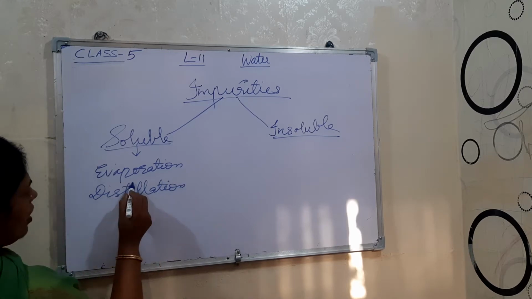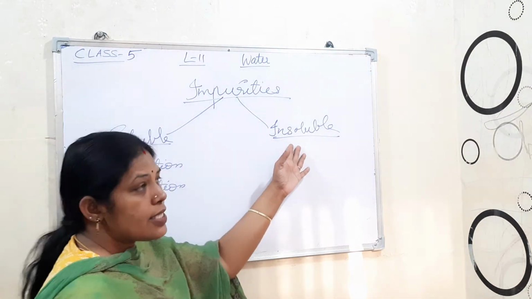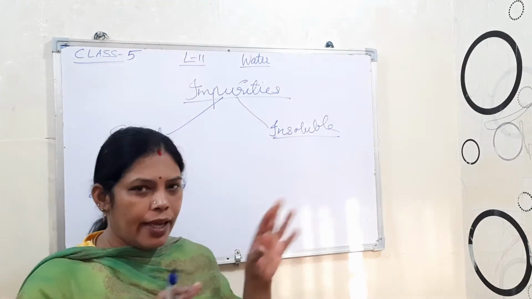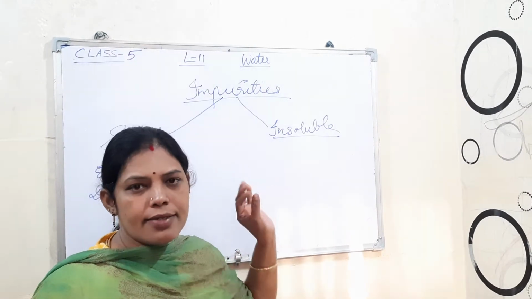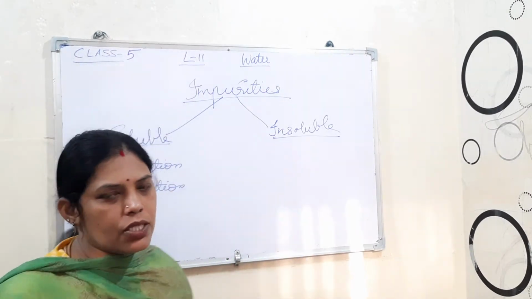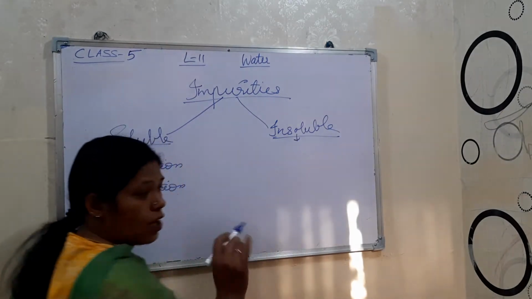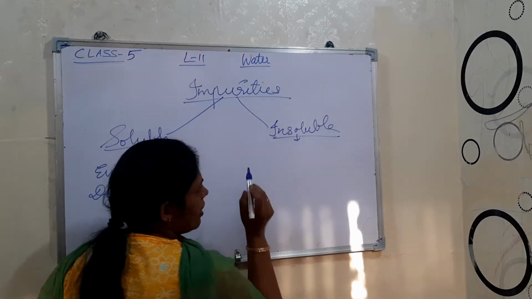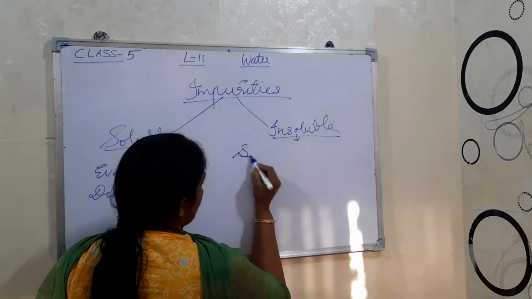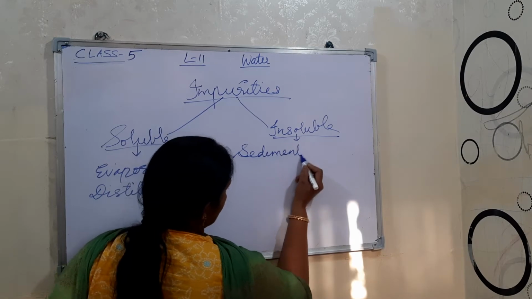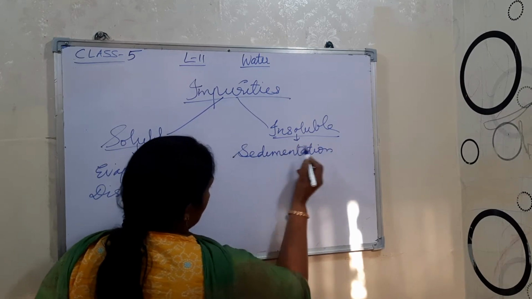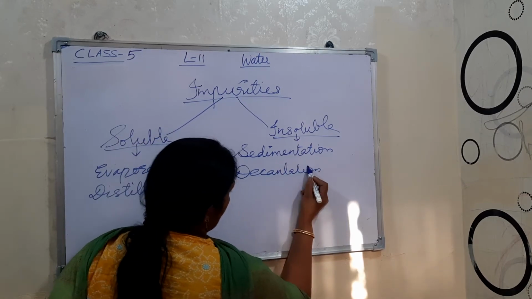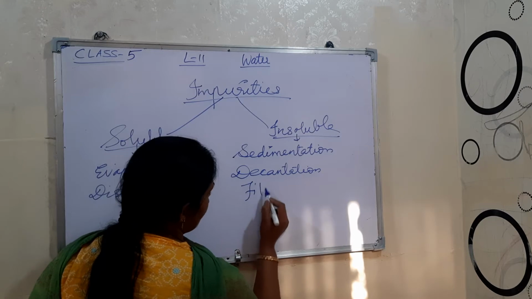Okay, now see the insoluble impurities, which will be visible. By seeing itself, we can say that something is moving here and there, floating on it, or the color has also changed. Then we can say that they are insoluble impurities. Such impurities can be separated by sedimentation, then decantation and filtration.